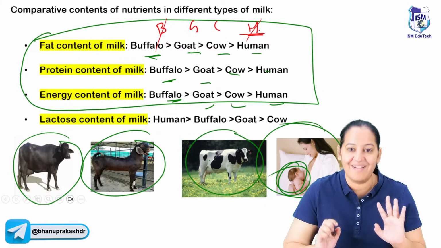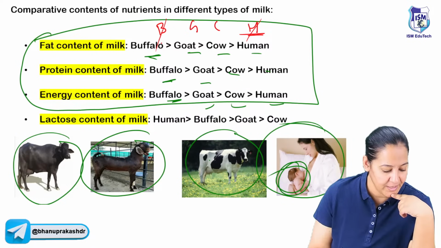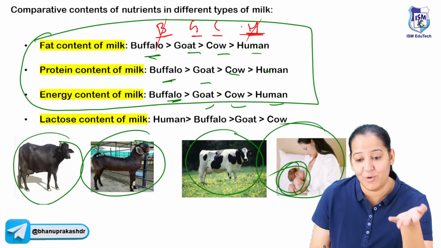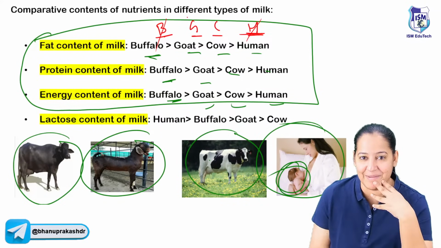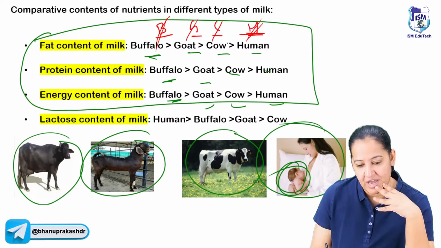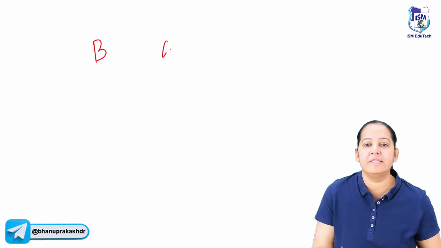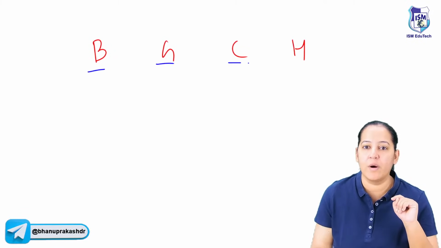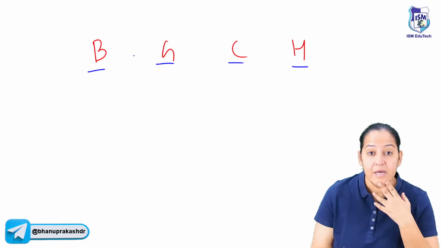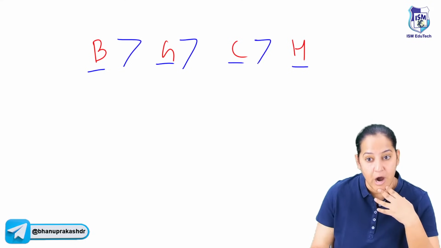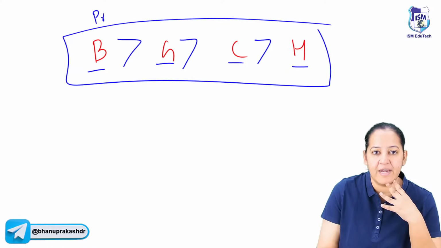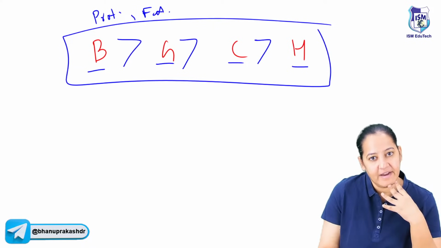Got my point? Make a mnemonic. If you have some mnemonic, you can share. Bhai Goa chalte hain. This is one of the mnemonics one of the students told me in the last class. If you have some better one, you can tell me. So BGCH. I want you to learn BGCH. Otherwise, Bhai Goa chalte hain. It's a Hindi mnemonic you can learn. So it is buffalo, goat, cow, human. So this sequence is good for the protein, for the fat, and for the calorie.